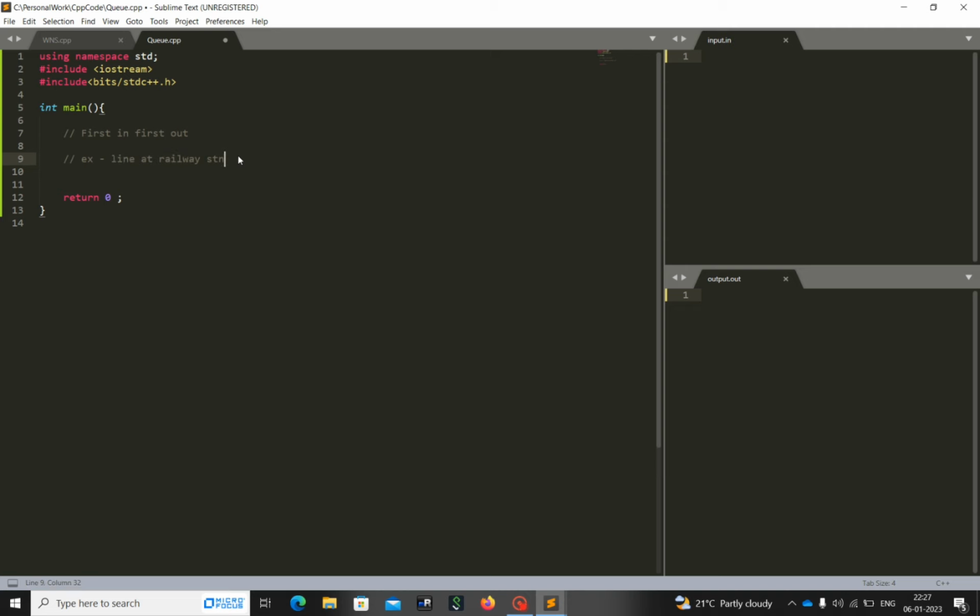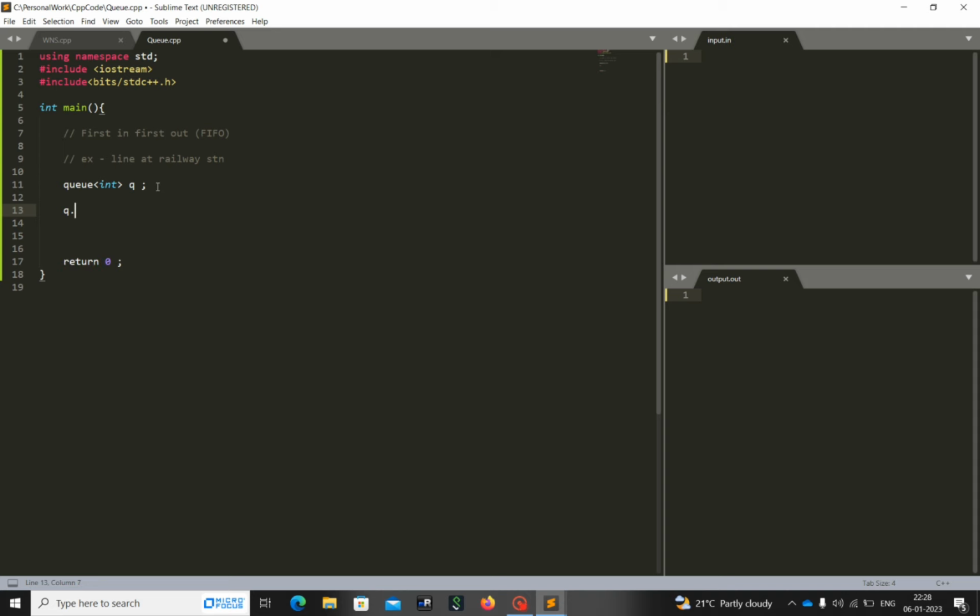Technically it is known as first in first out, or in short FIFO. Okay, first in first out. So first we will describe how we are going to make this queue. For now I will use int, so I will enter some integer data. So this is a queue. Let me insert some data.